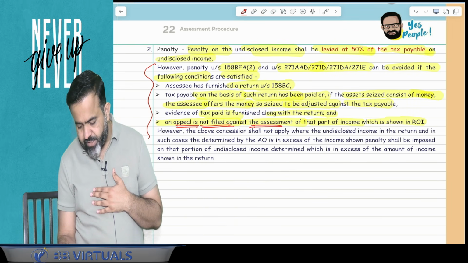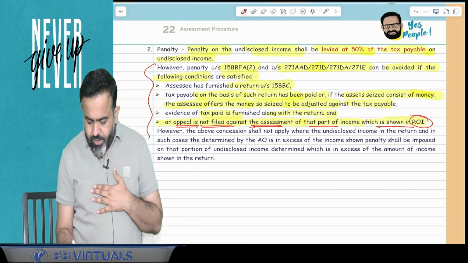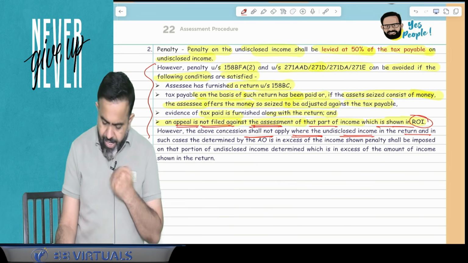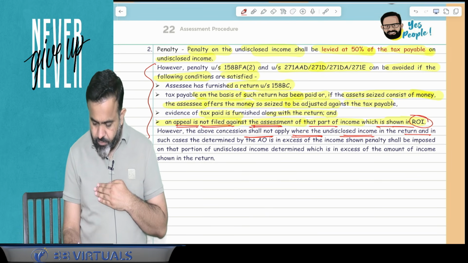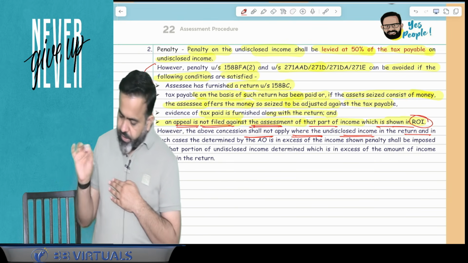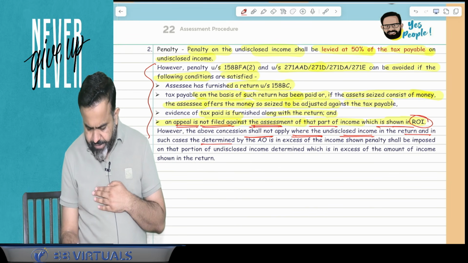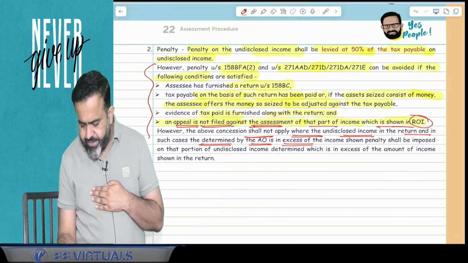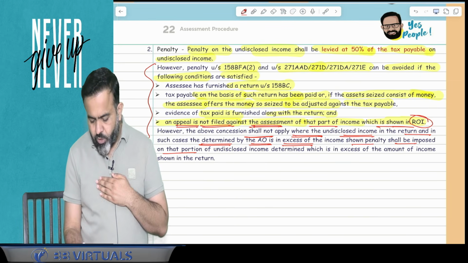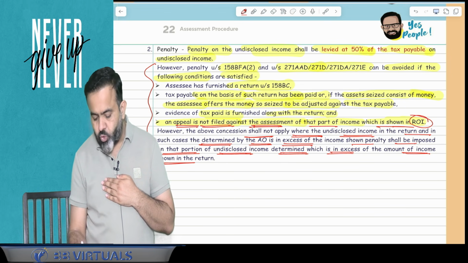Appeal is not filed against the assessment of that part of the income which is shown in the ROI. However, the above concession shall not apply where the undisclosed income in the return is determined by the AO in excess of the income shown. In such cases, penalty shall be imposed on that portion of undisclosed income determined which is in excess of the amount of the income shown in the return.